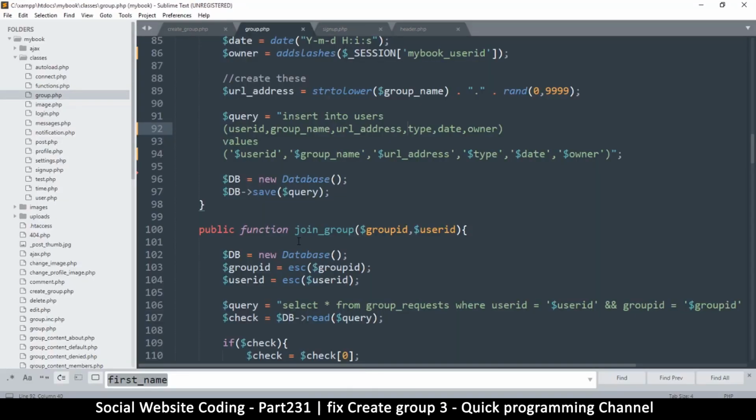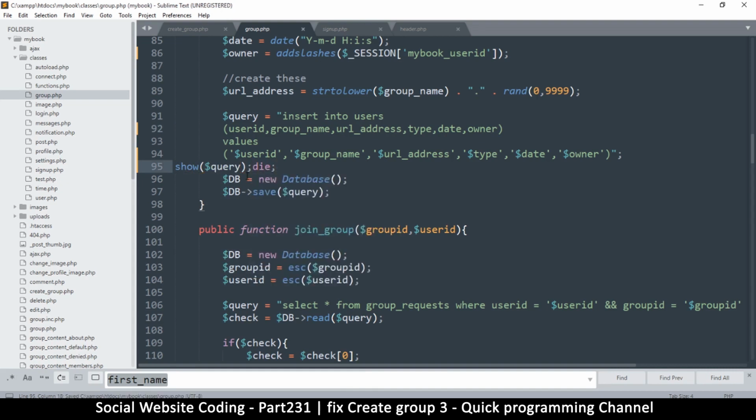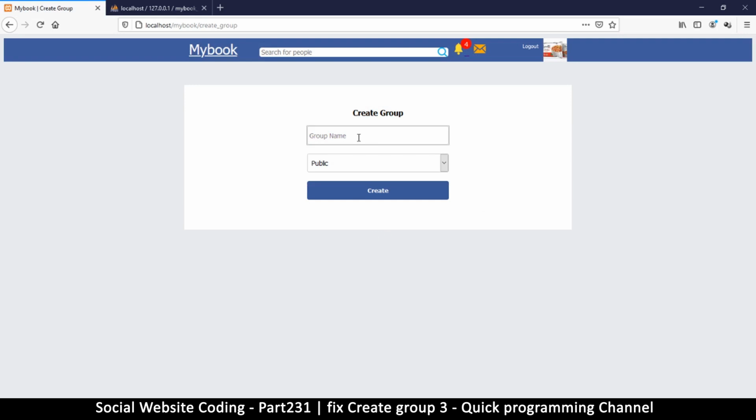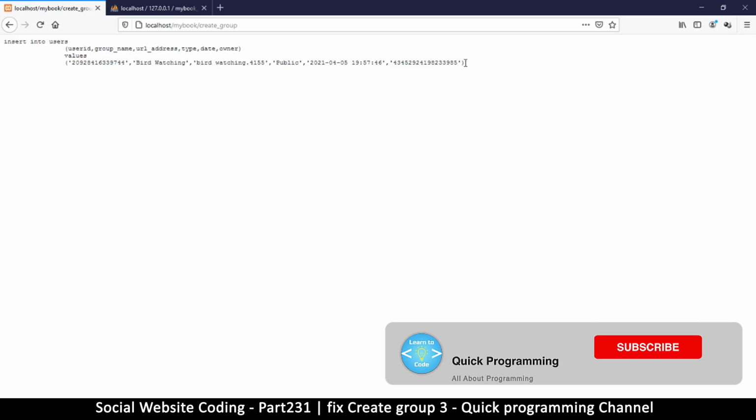All right, so let me paste that back here. Show query and die. Okay, so what we want to do is redo. Let me go back, create group, bird watching, public, create. Okay, so now that I have my query, all I need to do is run it inside phpMyAdmin and